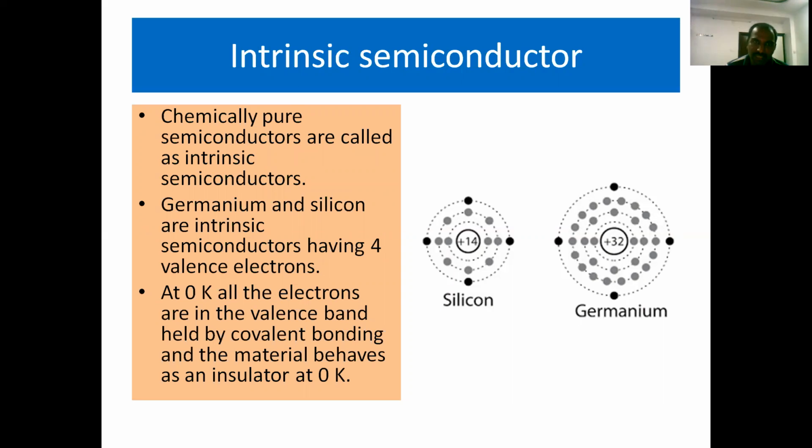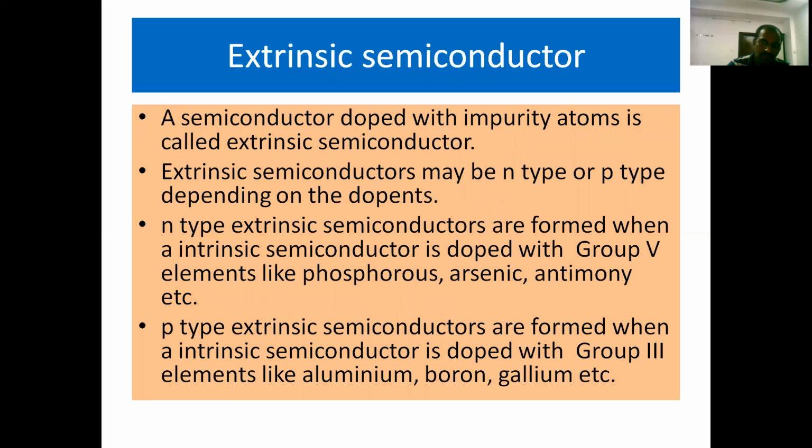So chemically pure semiconductors are called intrinsic semiconductors. Usually germanium and silicon are the examples of intrinsic semiconductors. And already I mentioned, a semiconductor which is doped with impurity atoms is called an extrinsic semiconductor. Extrinsic semiconductors may be N-type or P-type, depending upon the type of dopants.